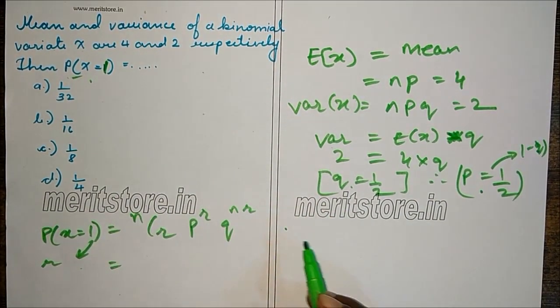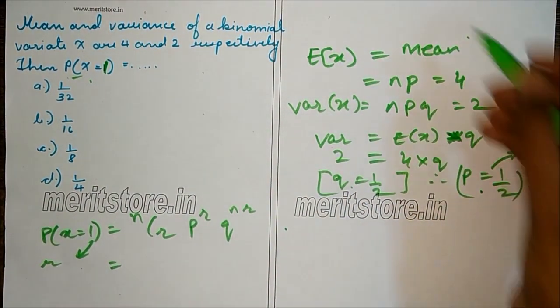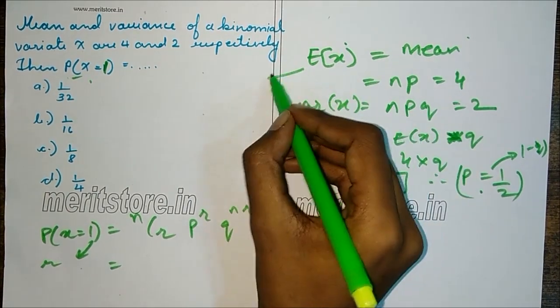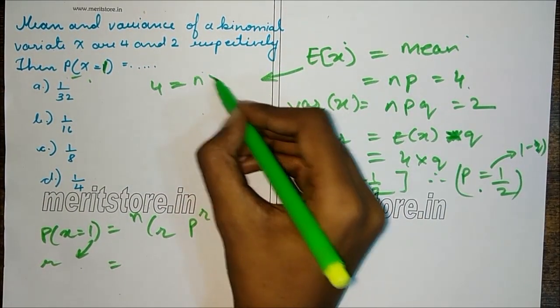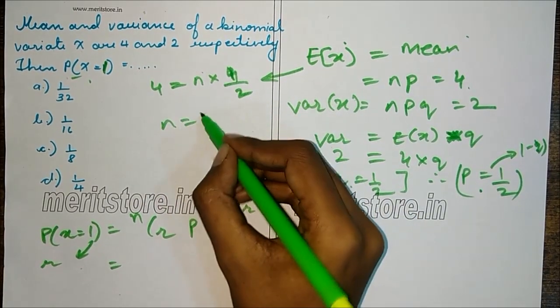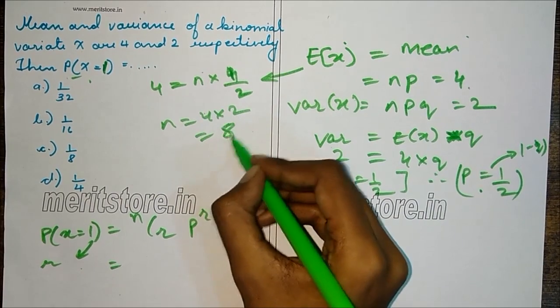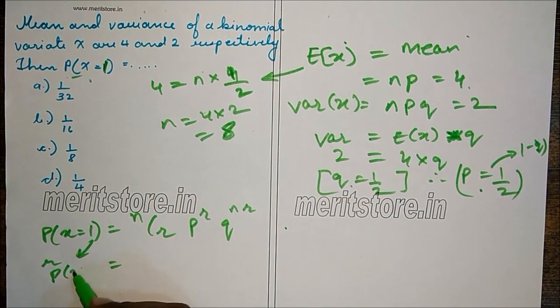Now we also have to find n. So E of X is 4, P is half. So n will be 4 into 2, which is 8. So this will be 8. So P of X equals 1 will be